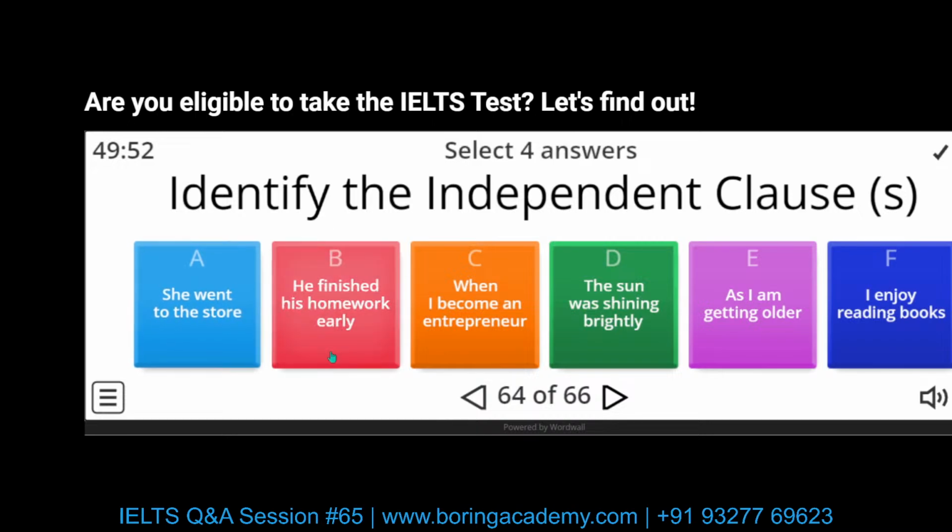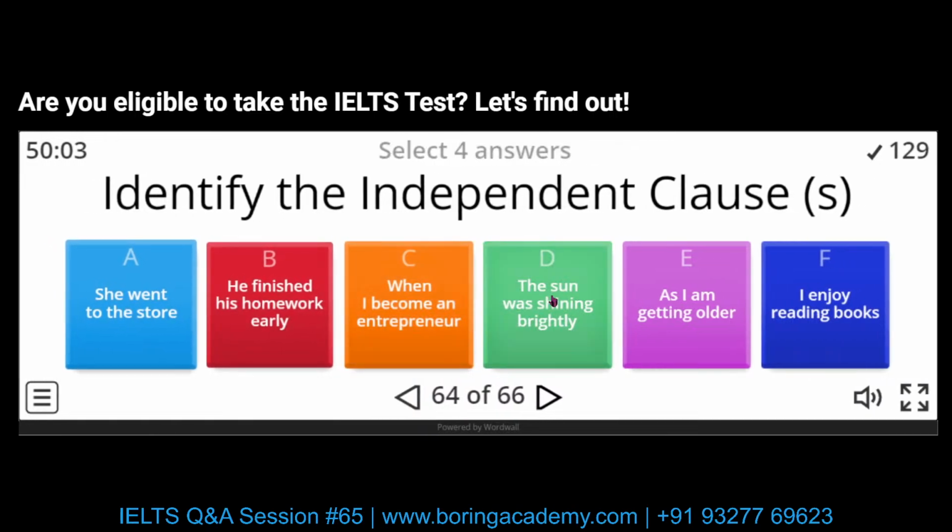He finished his homework early. This is a dependent clause. When I become an entrepreneur, this is dependent. The sun was shining brightly. And the last one, I enjoy reading books.